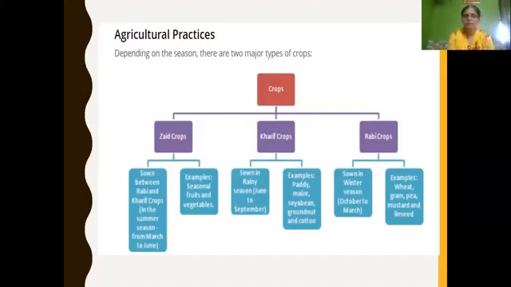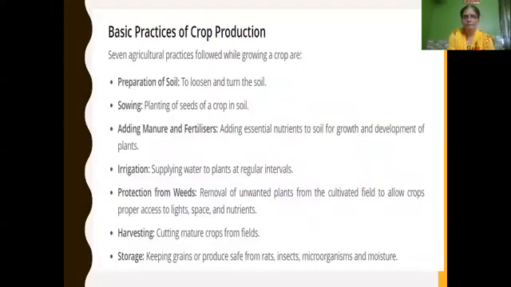Other than this, some other types of crops are also sown in the summer season, that is from March to June. We call those seasonal fruits and vegetables. So you can leave that and focus only on Kharif crops and Rabi crops. What are Kharif crops with examples? Rabi crops with examples? You have to keep this in mind.